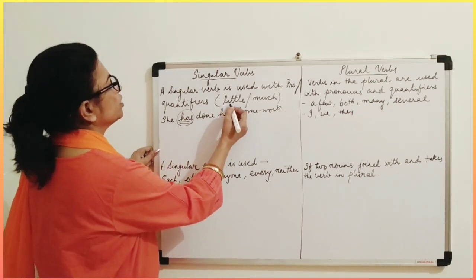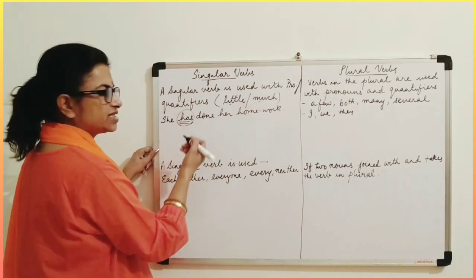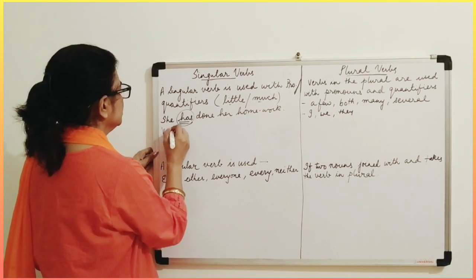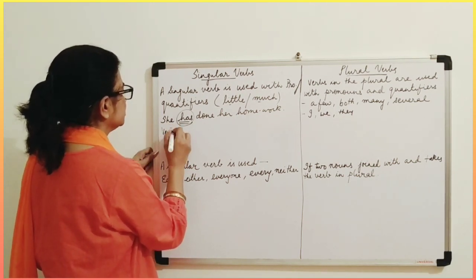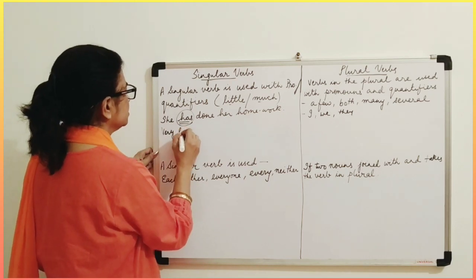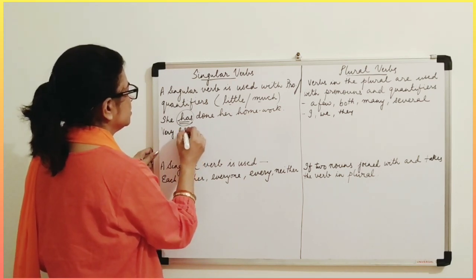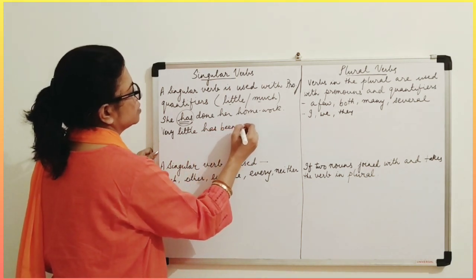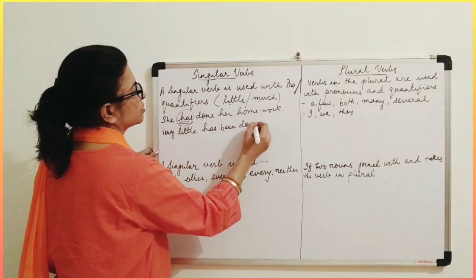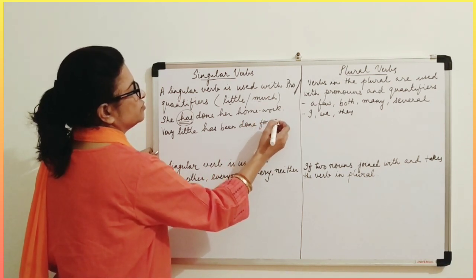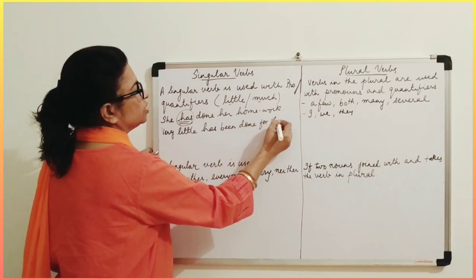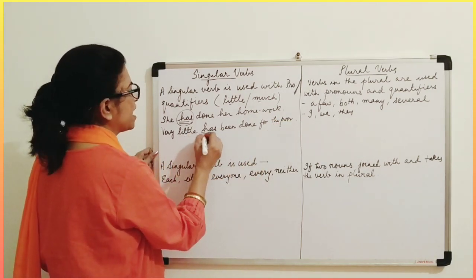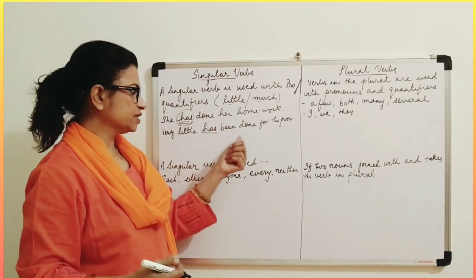Now come to the quantifiers, that is little and much. Take one example for little. Very little has been done for the poor. So very little has, little has been done for the poor.